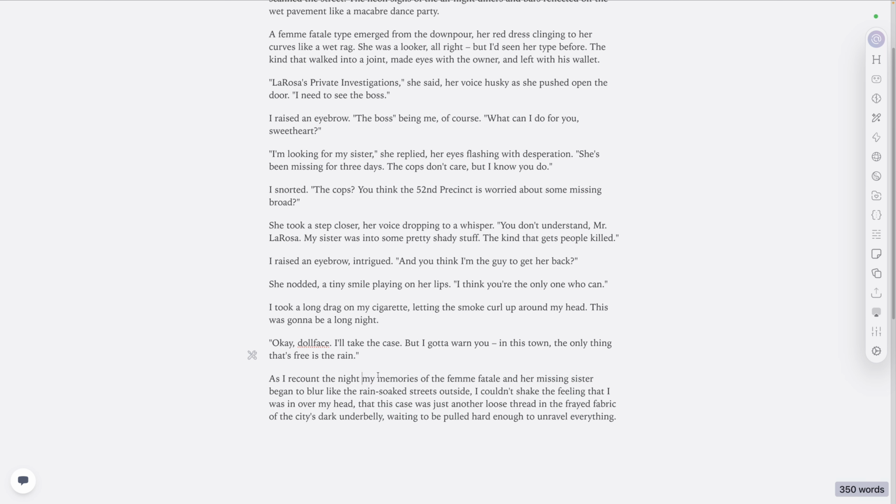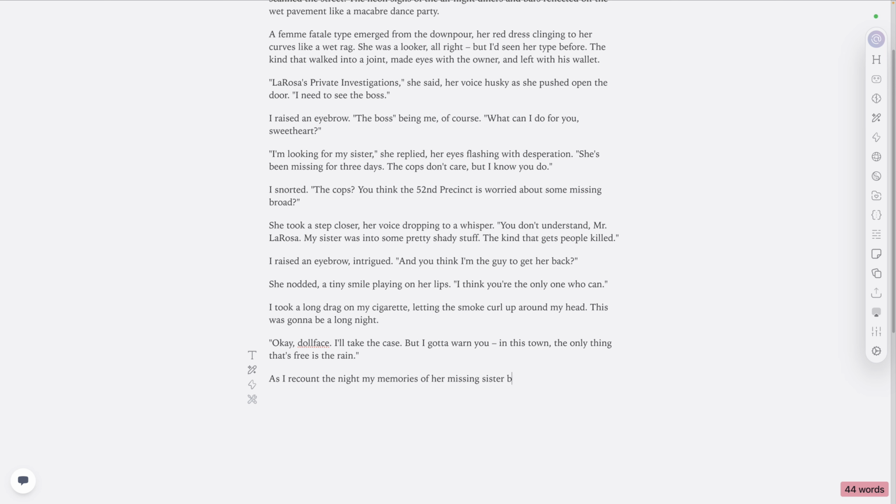But in terms of control of this, the other thing you can do here is just write more. So let's say that as I recount the night, my memories of her missing sister made me remember. This is a longer lead, which sort of directs the AI to follow through in a more controlled manner, so to speak, right?